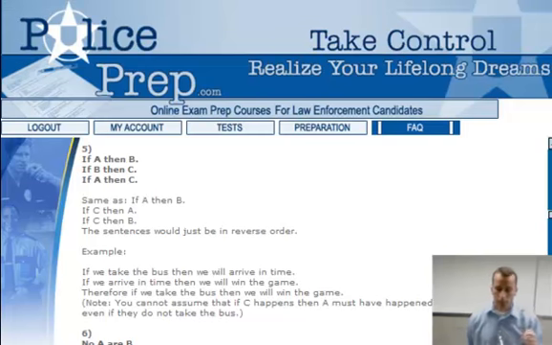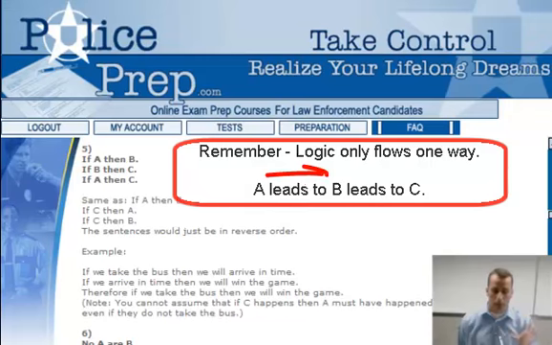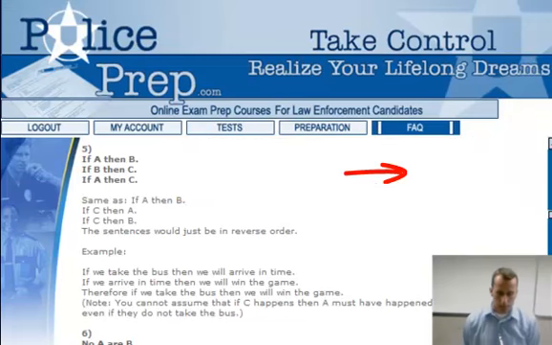So a logical conclusion you can reach is that if A happens, then C has to happen. Because if A occurs, then B occurs, and if B occurs, then C has to occur. So if A happens, then C has to happen. That makes logical sense. If A, then B; if B, then C; the sentences would just be in reverse order.